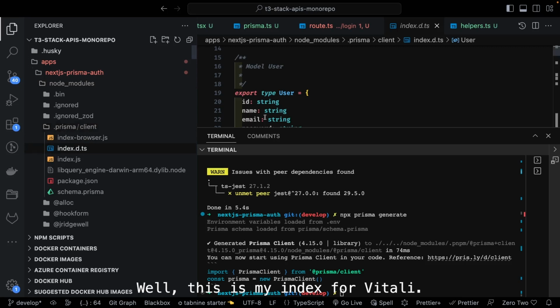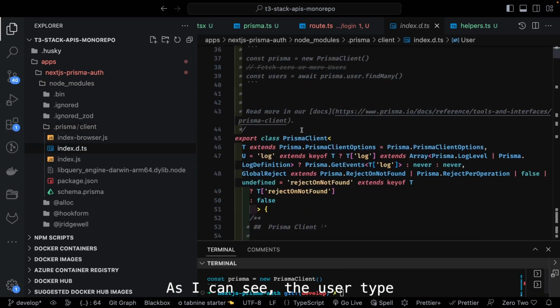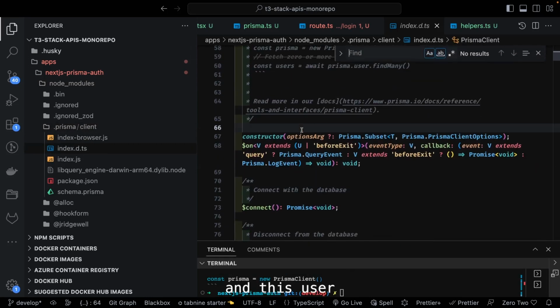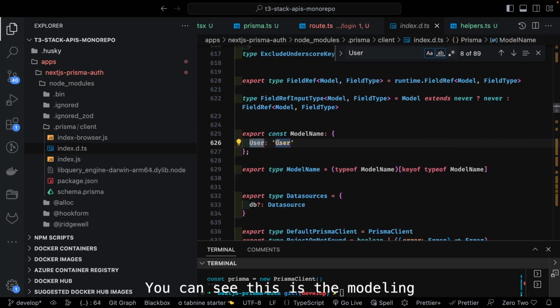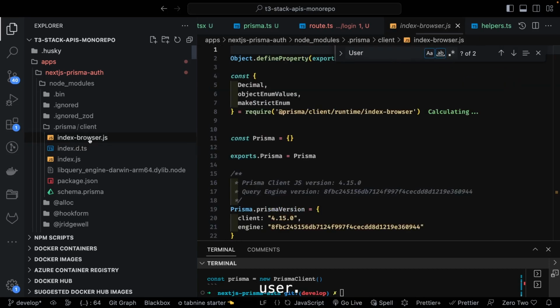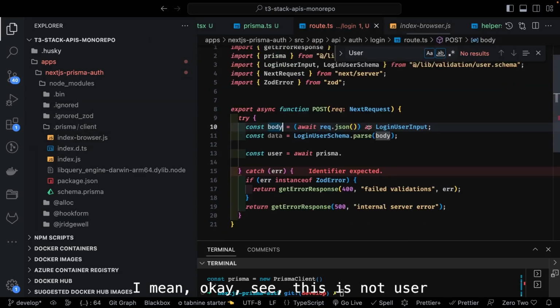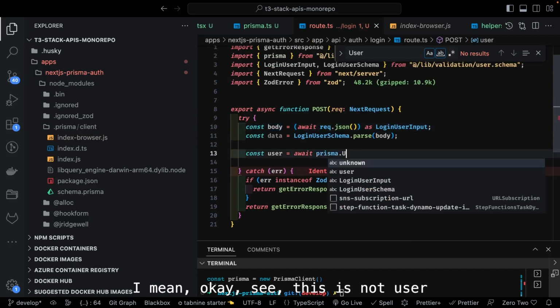So this is my index.d.ts. I can see the user type, and this user type should be available everywhere. You can see this is the model name, user, and okay, let's see this Prisma.user.